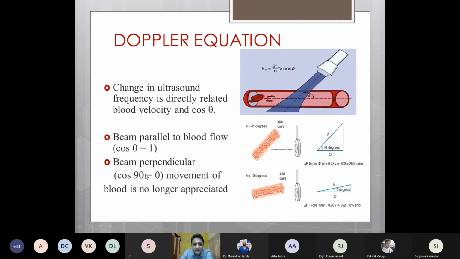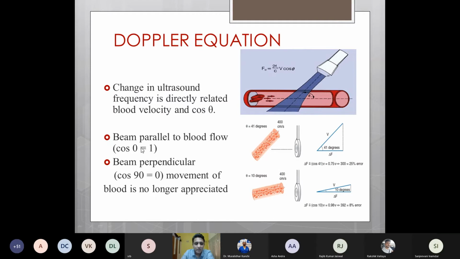Whereas if this angle is 90, that is the Doppler beam is perpendicular to the blood flow, cos of 90 will be 0 and the equation will become 0, and we will not be able to appreciate any velocity or flow through the particular structure. Hence, this is directly opposite to the 2D image. In a 2D image, we need to get a view where the structure is perpendicular to the beam, whereas in case of Doppler, to interrogate a particular flow, we have to select a view wherein the Doppler beam lies exactly parallel to the blood flow.